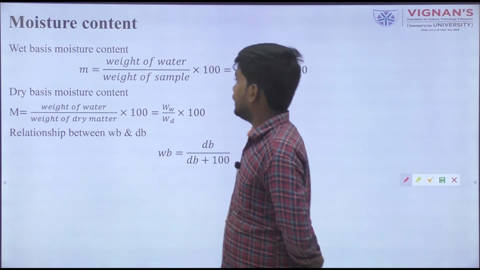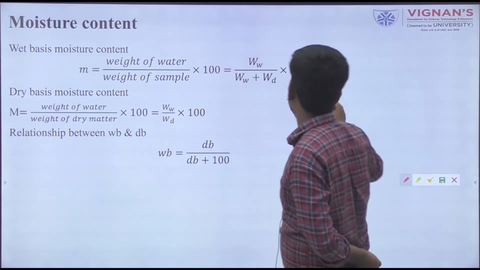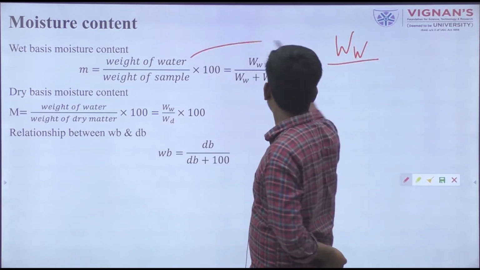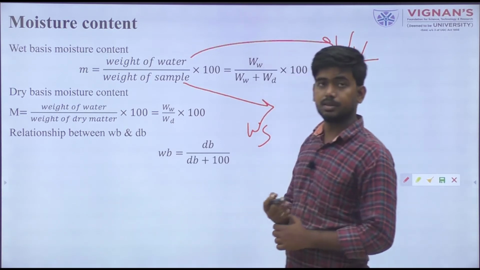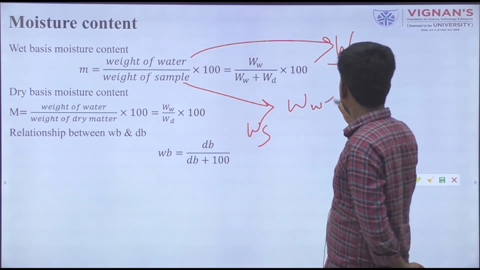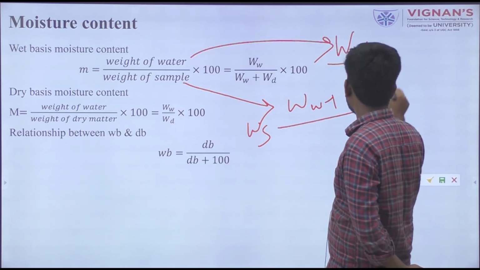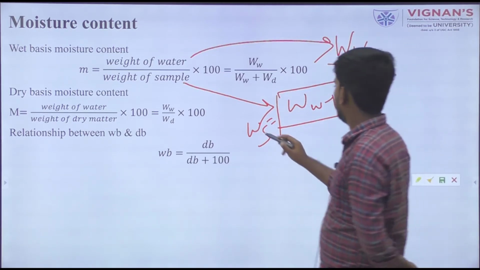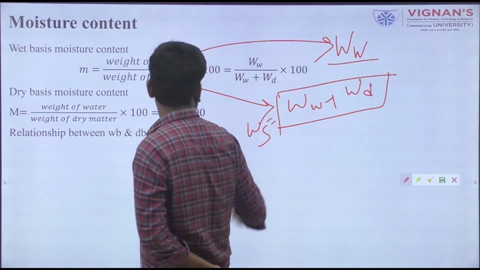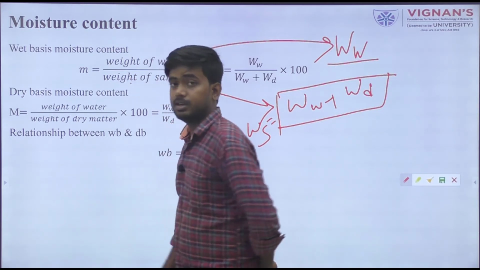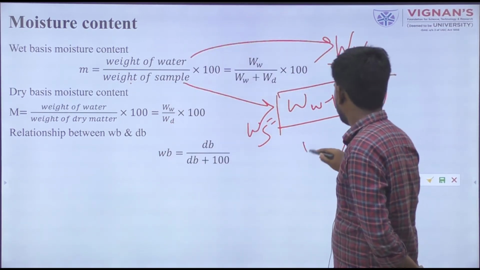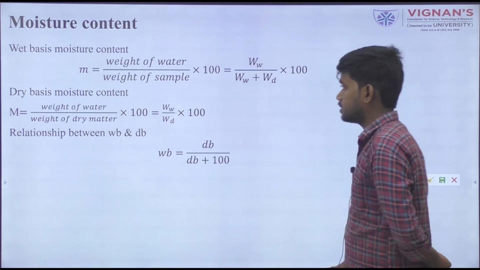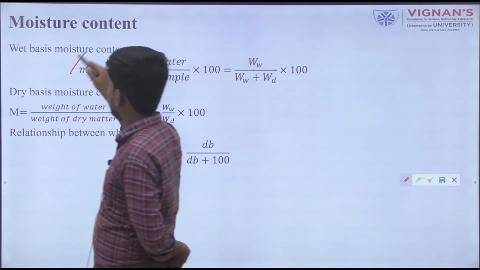So let's analyze this formula. Weight of water, we can define as WW. Weight of sample: sample means it contains water and dry matter, so weight of sample means water plus dry matter. If we add these, we get the weight of sample. In the case of dry basis, only weight of water by weight of dry matter is taken into consideration. So let's find the relationship between wet basis and dry basis.